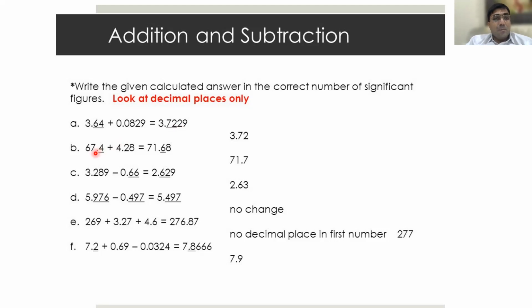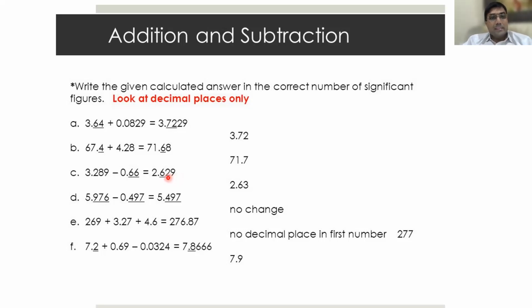Next. 67.4 plus 4.28. How many significant digits are there here? 3, sir. The answer must be 3 digits, because here 8 is there, so you can add 1. Now subtraction. In the first case, how many are there? 4, sir. In the second case, 3 or 2? 2, sir, because leading zeros should be ignored. So 2.629 is the answer, right?